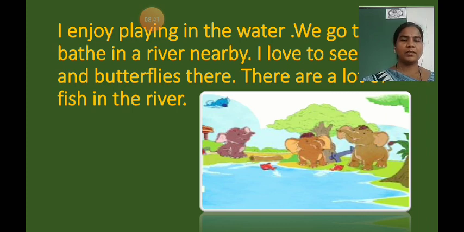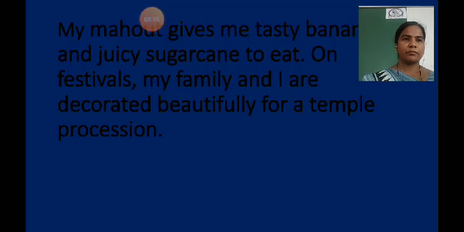Now we can see here. Getting it, children? Shall we move forward? So next one, children. This one you can see on page number 31. My mouth gives me tasty banana and juicy sugar cane to eat. Are you keeping your finger, children? When ma'am is reading, at that time keep your finger on that line.